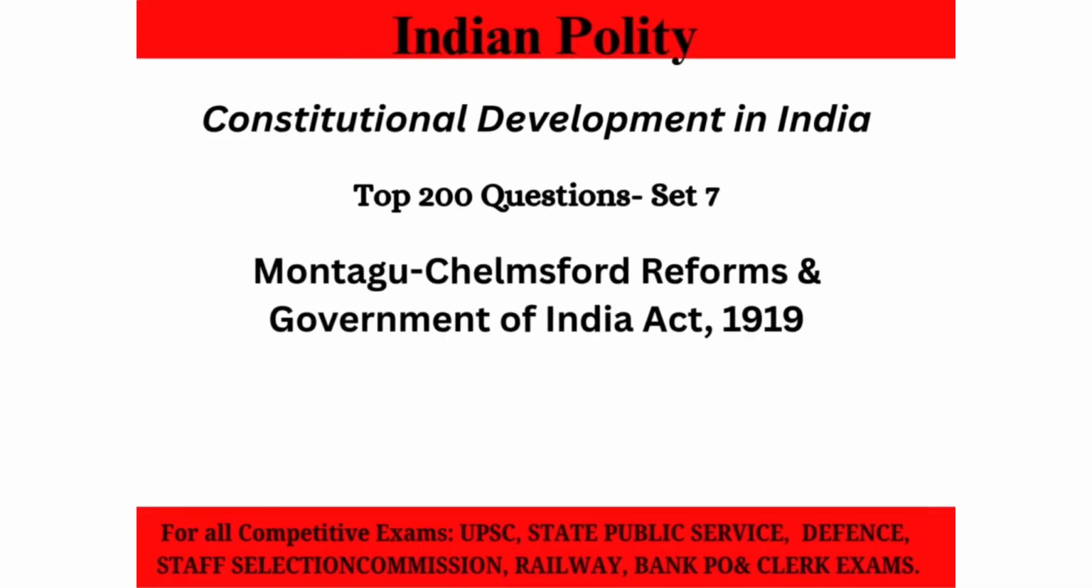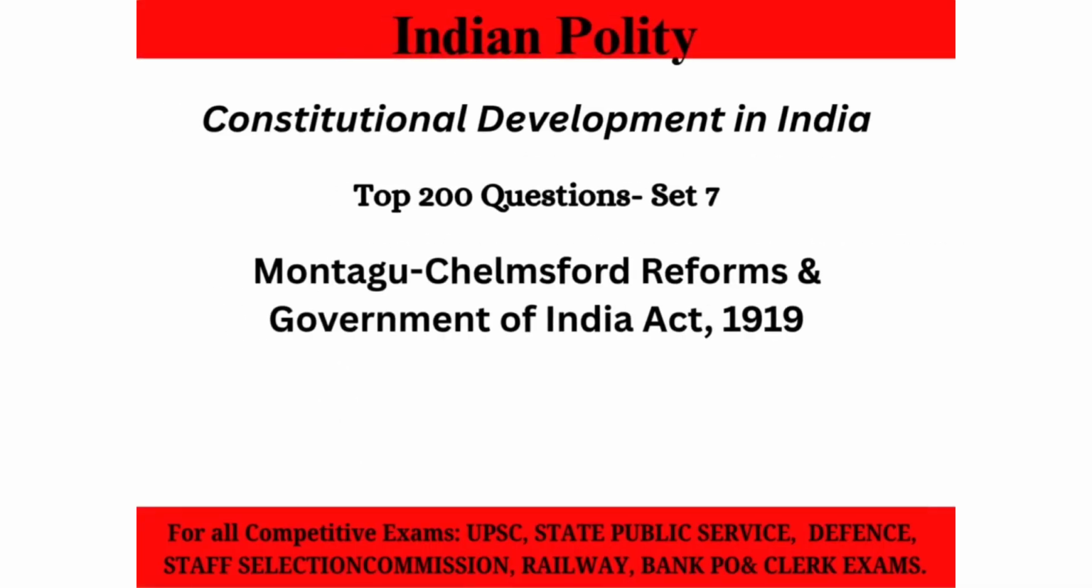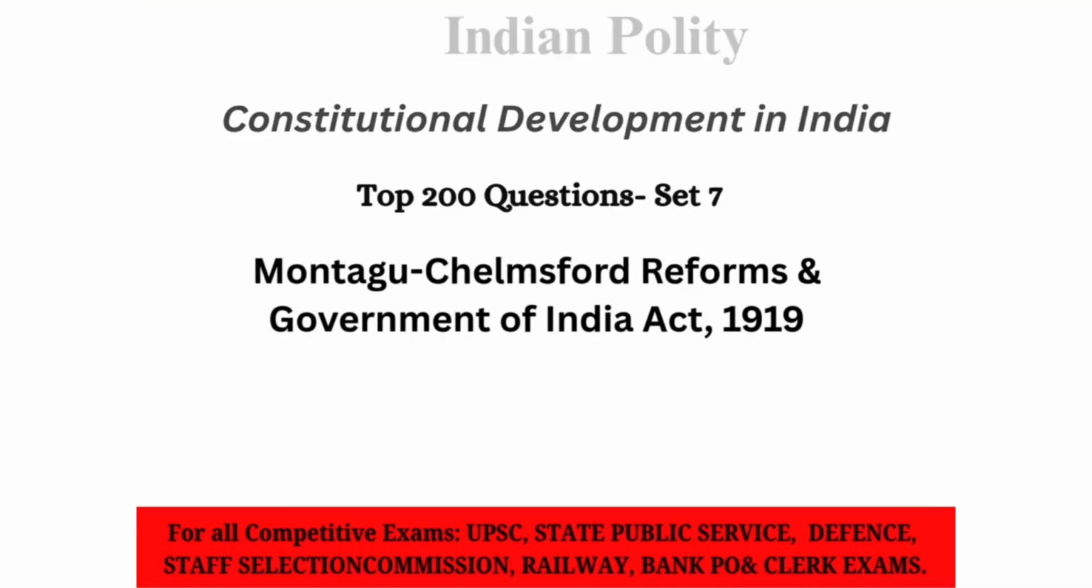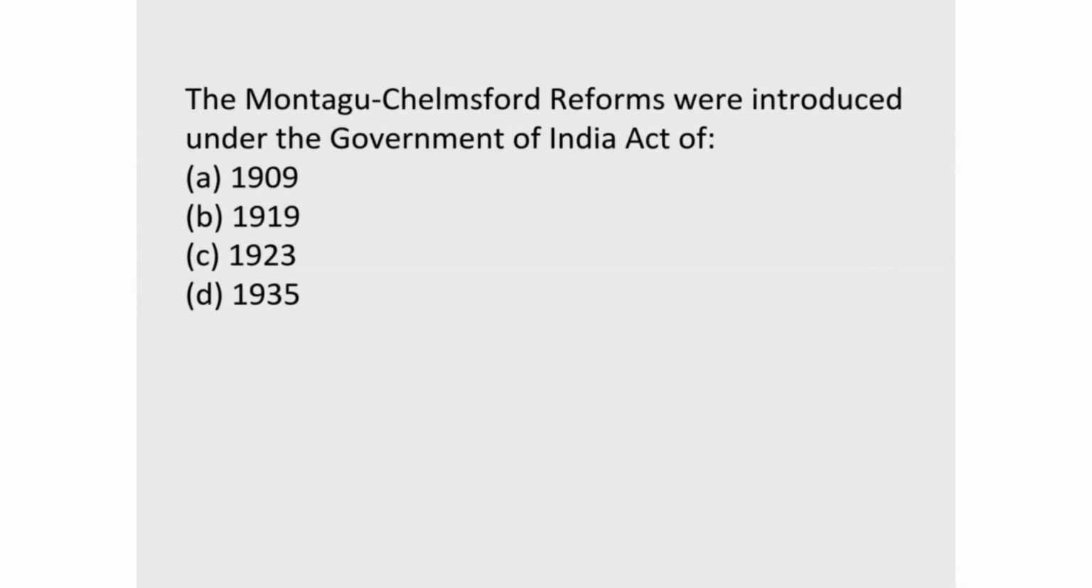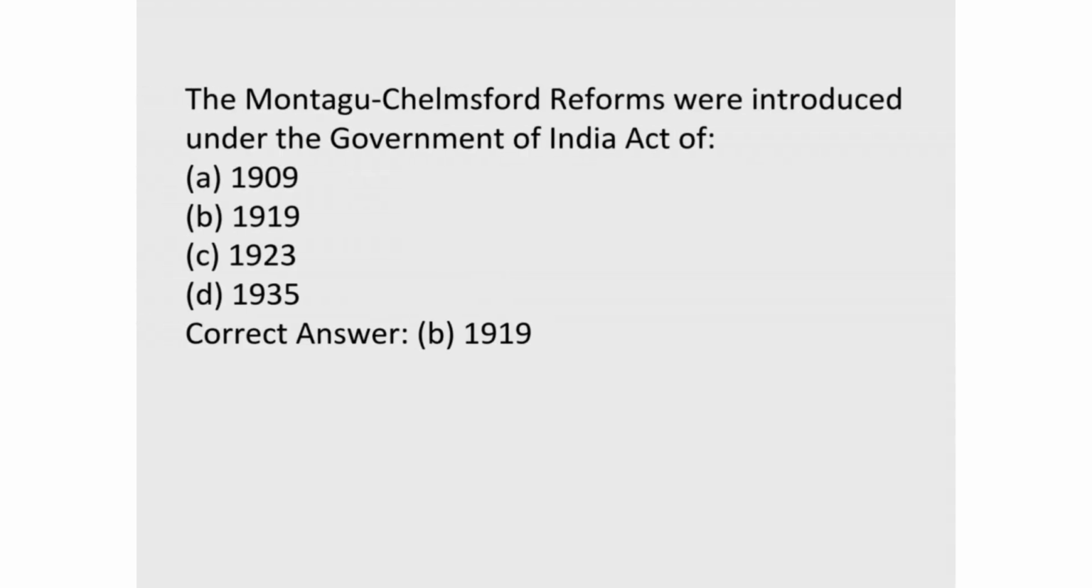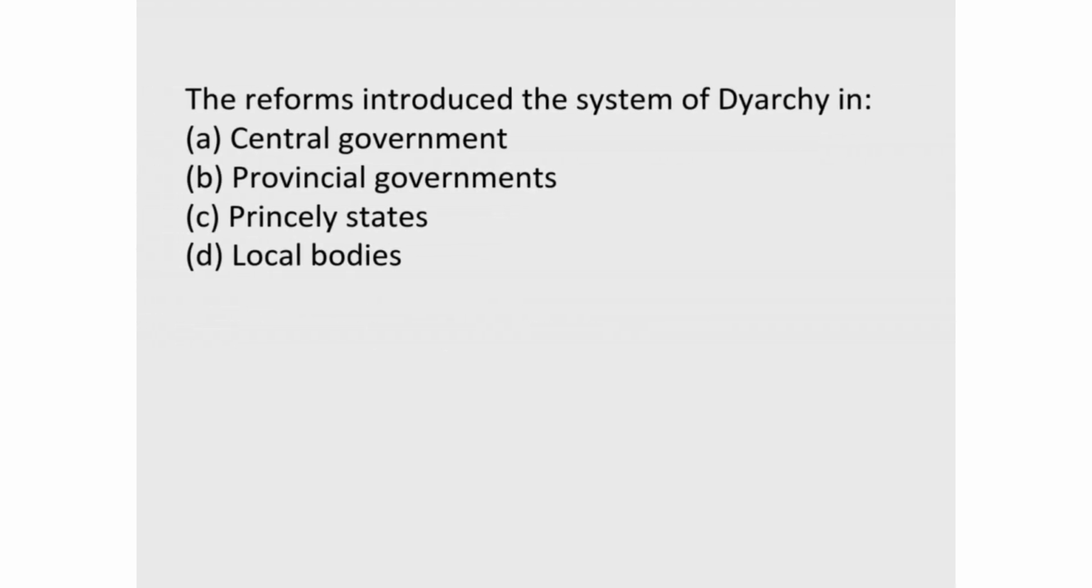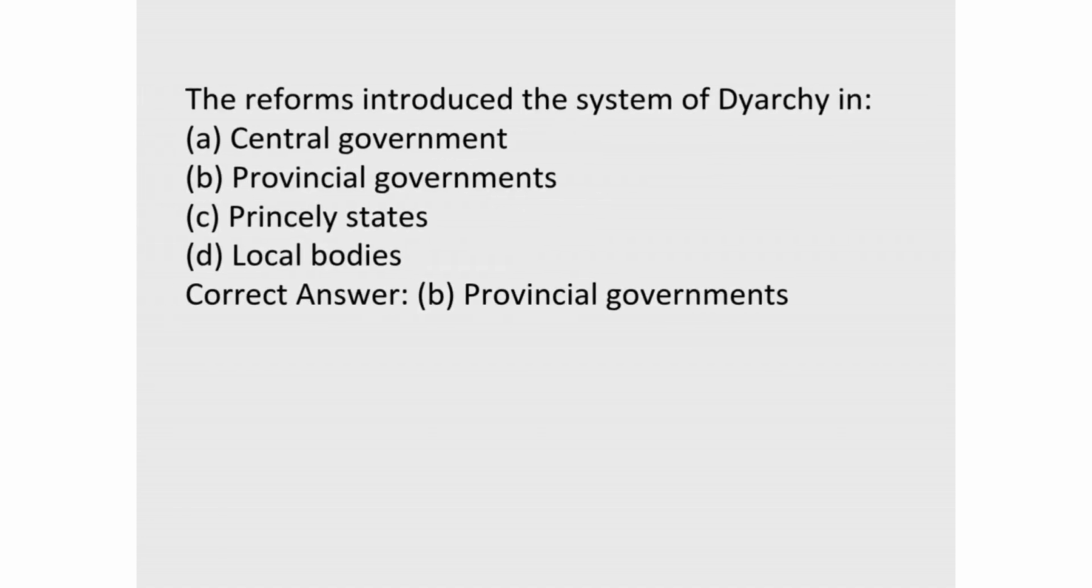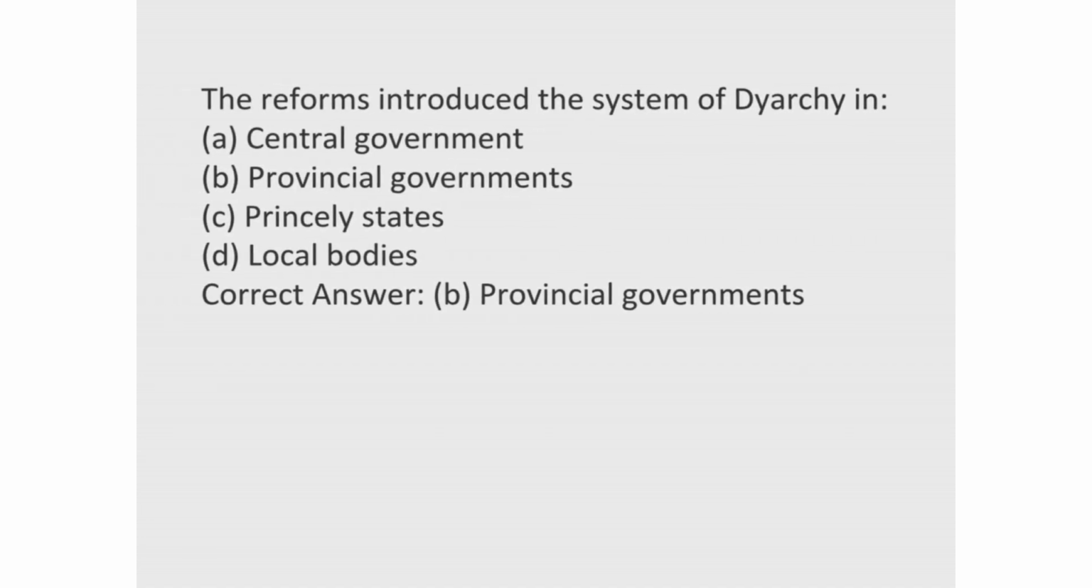Set 7, Montagu-Chelmsford Reforms and Government of India Act, 1919. 1. The Montagu-Chelmsford Reforms were introduced under the Government of India Act of. Correct answer, B, 1919. 2. The reforms introduced the system of diarchy in. Correct answer, B, provincial governments.